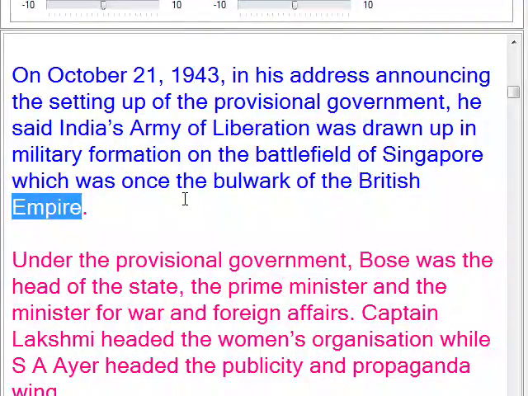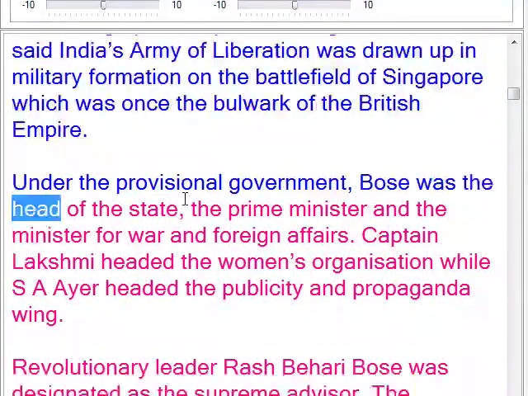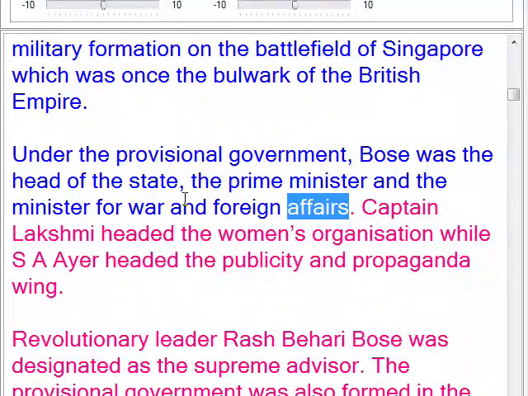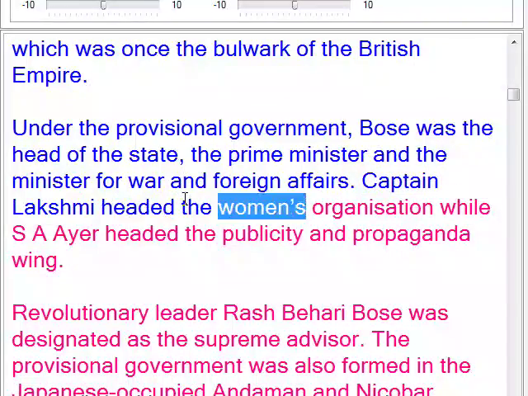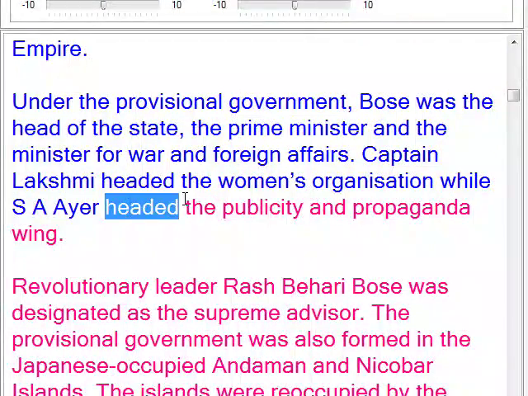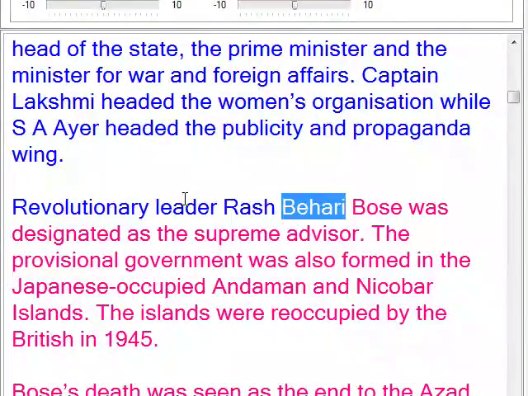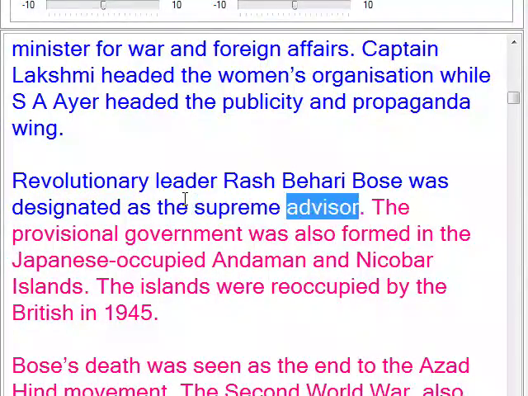Under the Provisional Government, Bose was the head of the state, the Prime Minister and the Minister for War and Foreign Affairs. Captain Laxmi headed the women's organization, while S. A. Ayer headed the publicity and propaganda wing. Revolutionary leader Rashbihari Bose was designated as the supreme advisor.